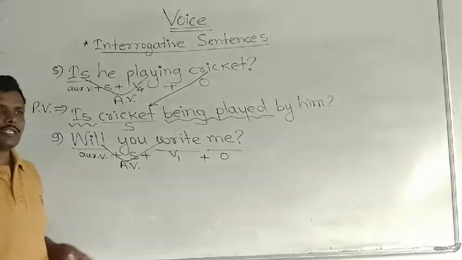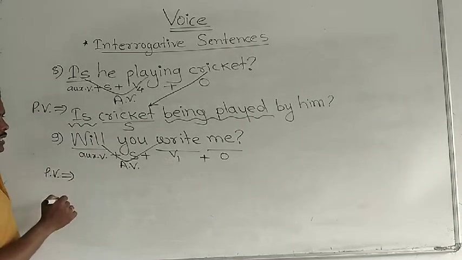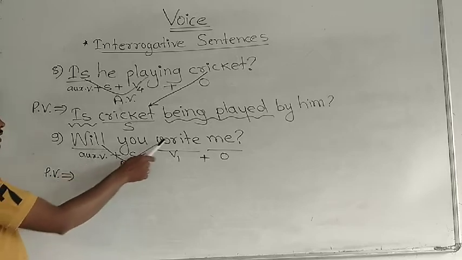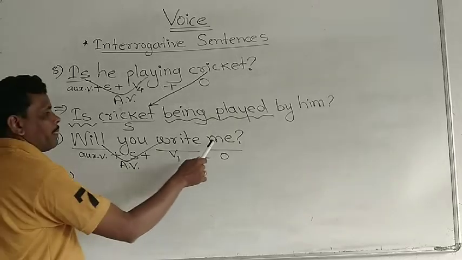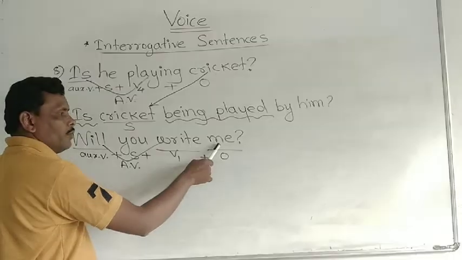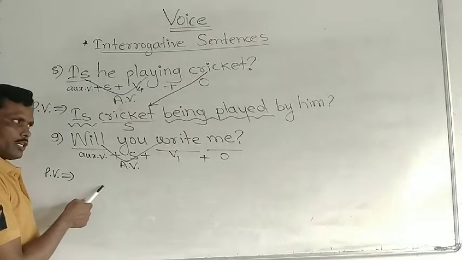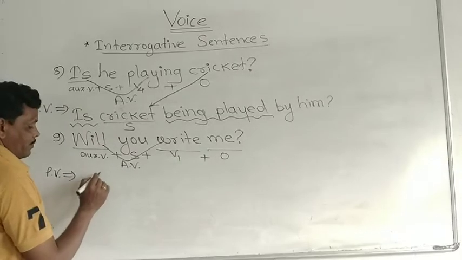Now we have to change this active voice into passive voice. While changing into passive voice, what should we do? Will plus V1, simple future tense, active form; its passive form, shall oblique will plus be plus V3. Okay, now we have to place that object here as a subject, and that time me changes into I, correct?